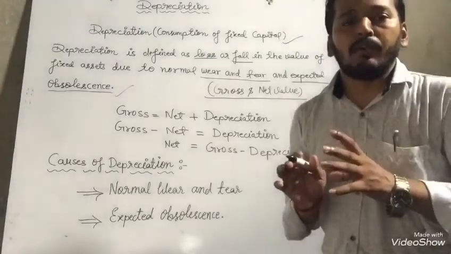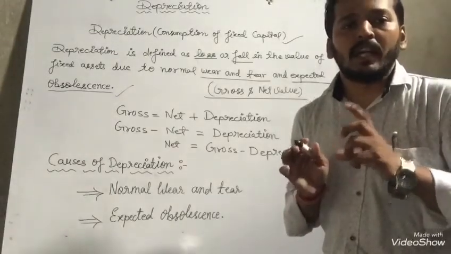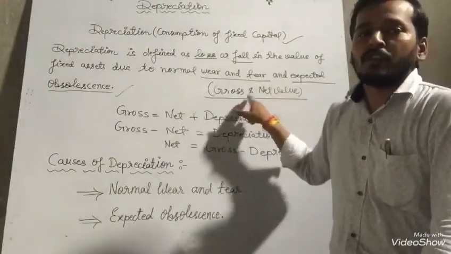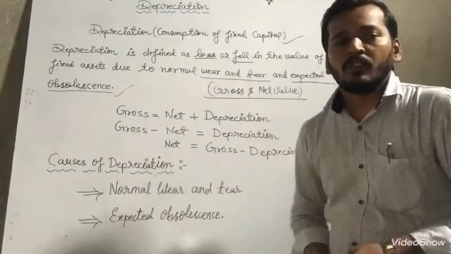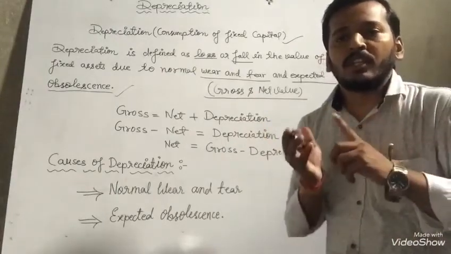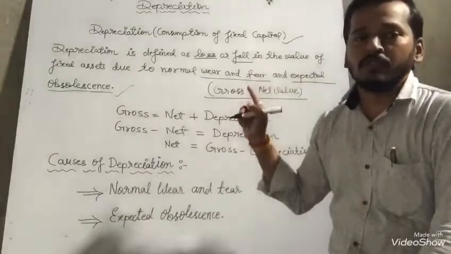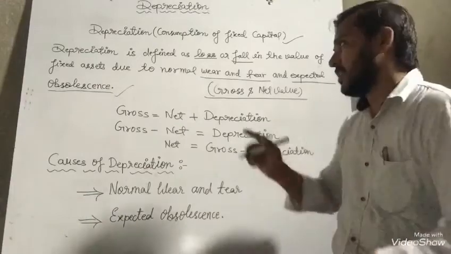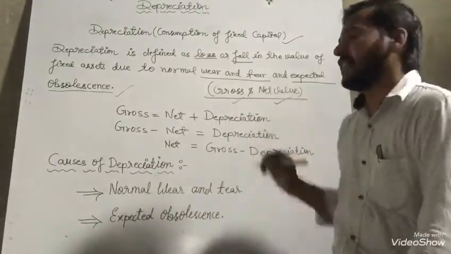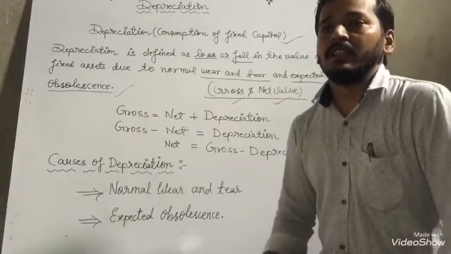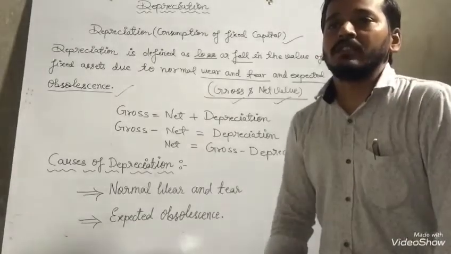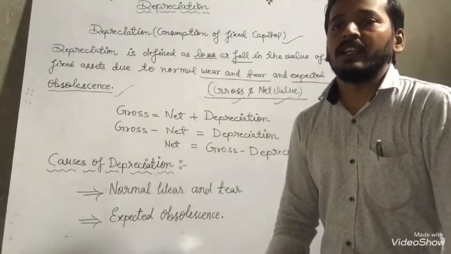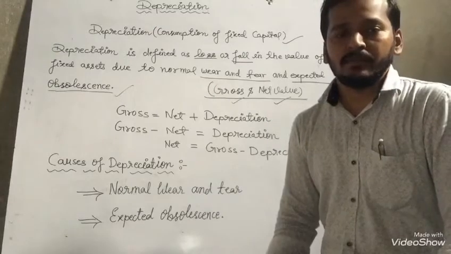With the help of depreciation, we can identify the difference between gross value and net value. Dear students, once again listen: with the help of depreciation, we can make the difference between gross value and net value. The term gross is inclusive of depreciation and net is exclusive of depreciation.